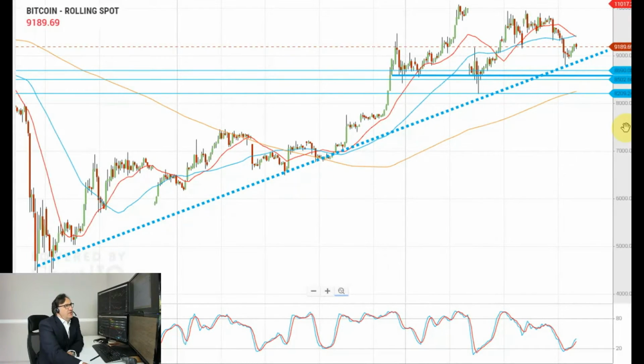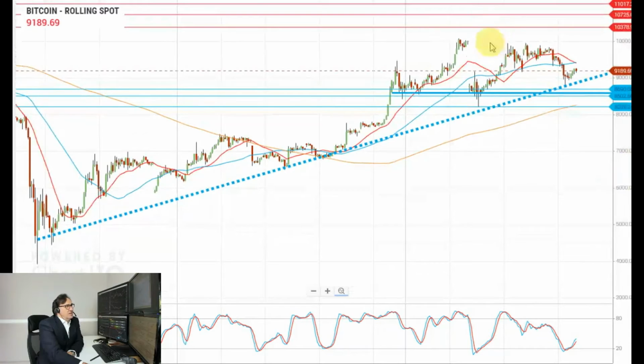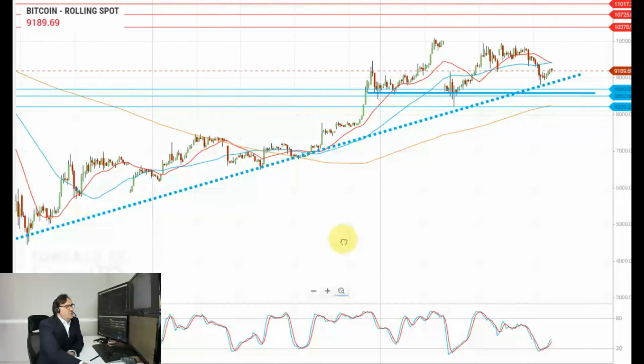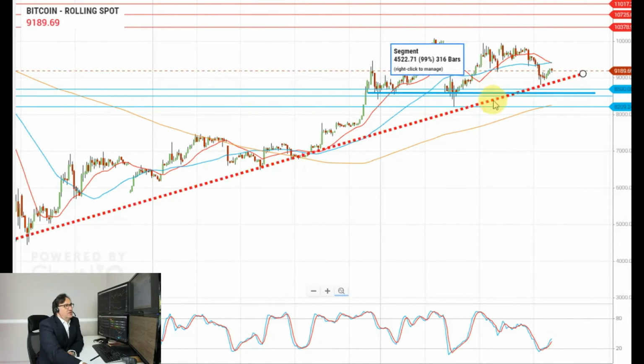We can see that intraday price action is capped by that falling resistance trend line in daily, very close to the key trading level, round number around 10,000. Intraday price action is supported by this rising support trend line here, and this potentially is forming a double top, which could indicate a trend reversal.